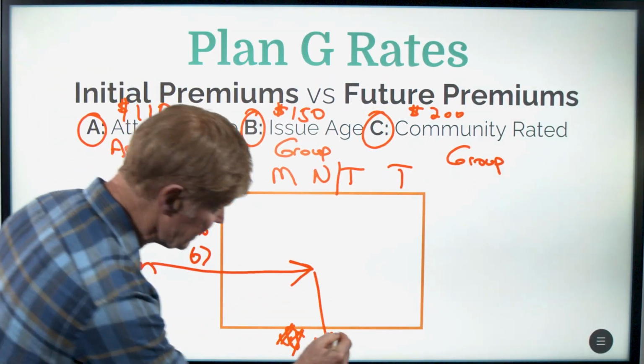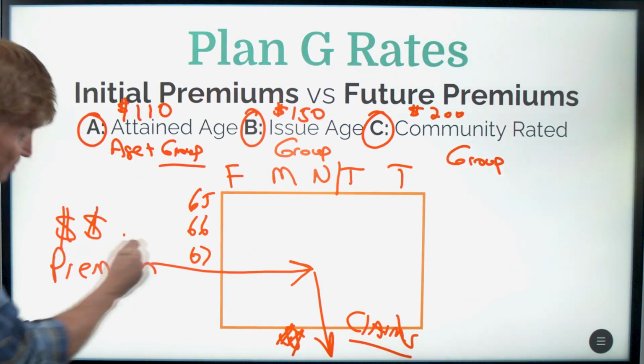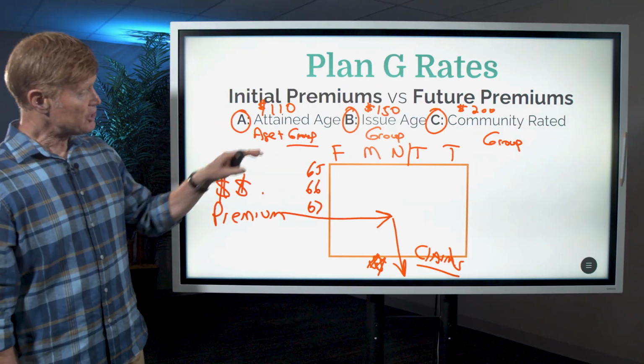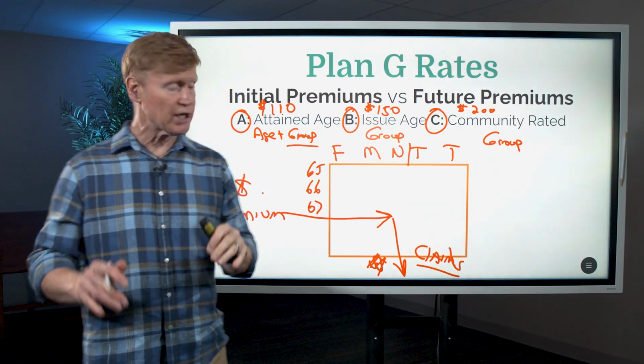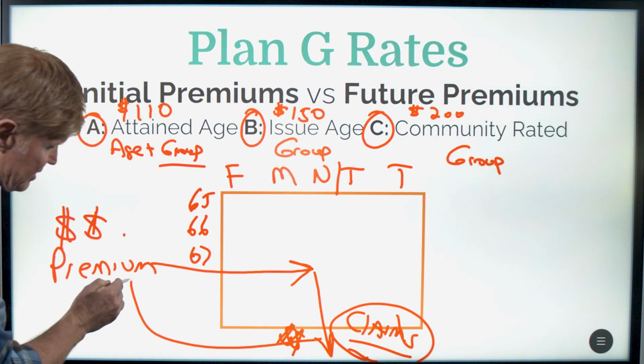And this would be in claims. So money goes in the group through premiums, and money goes out through claims. So money goes in, money goes out. And so group increases can only occur when more money is going out of the group than is coming in.